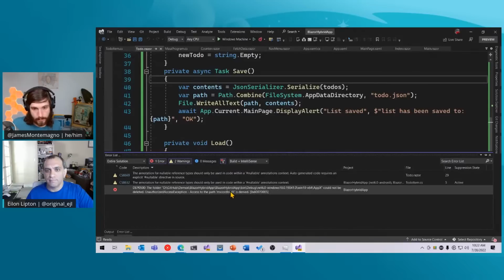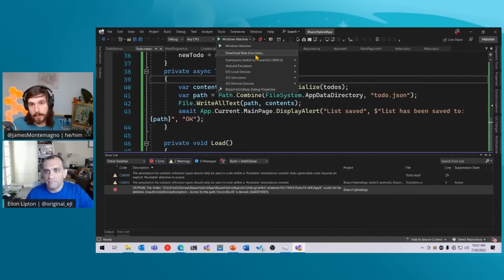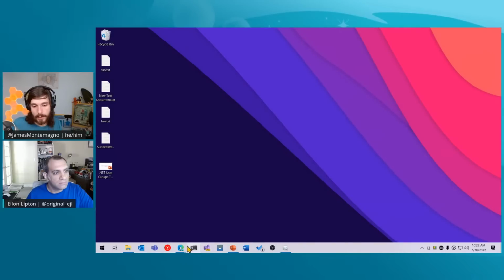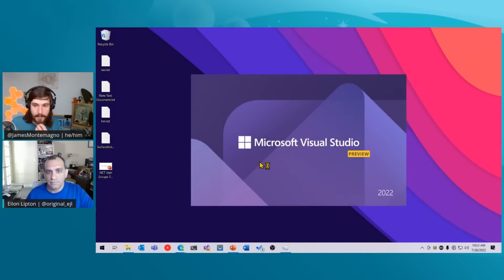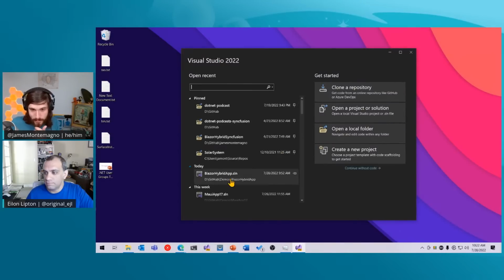Uh-oh. I've seen this before. This might be a close-Visual-Studio type of thing. Uh-oh. Or deploy it on Android. Let me just do that. I haven't seen that before. Well, it's still a preview version of Visual Studio. So there's that.